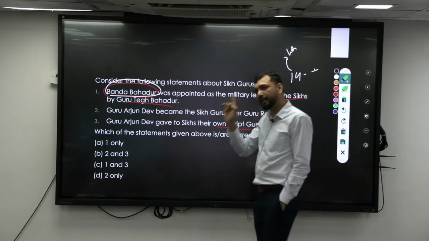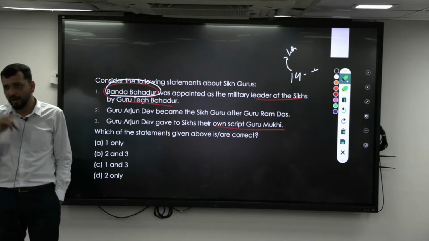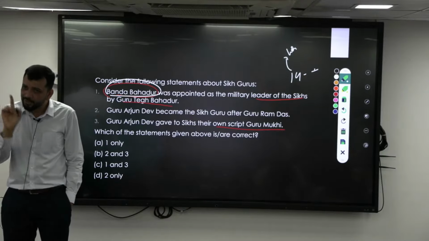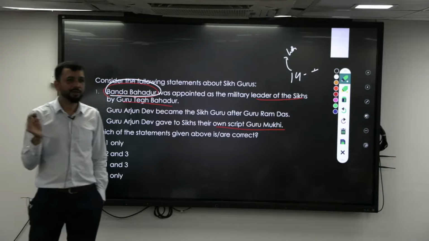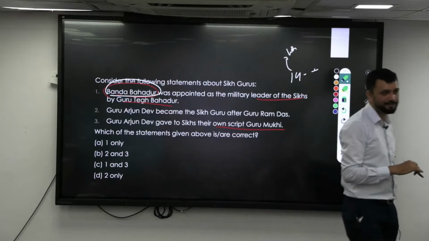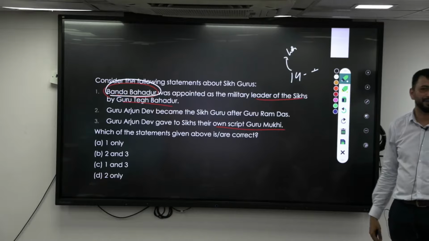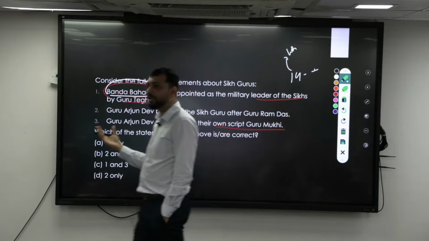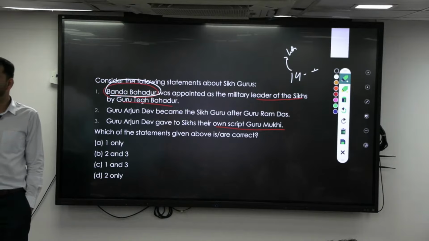So that means he has seen the founder of the Lodis also, that is Bahlul Lodi. After that, his son Sikandar Lodi also, he was a contemporary. He was a contemporary of Ibrahim Lodi also, Babur also, right? Because when he was there, he saw the first Battle of Panipat, where Babur defeated Ibrahim Lodi and started the Mughal Empire.